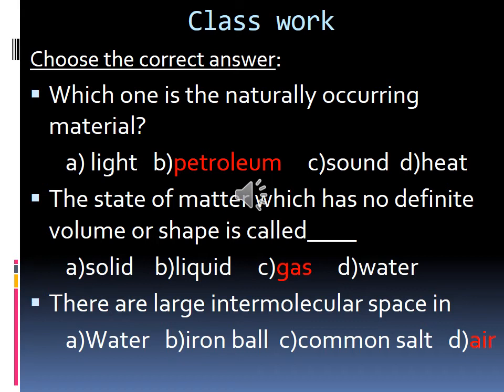And then the third term is condensation. Condensation means conversion of vapor into liquid. What is the example? Water vapor to water. And then freezing. What is meant by freezing? The process of conversion of liquid into solid, that is called freezing. What is the example? Water to ice. These are the things we have learned in this class.